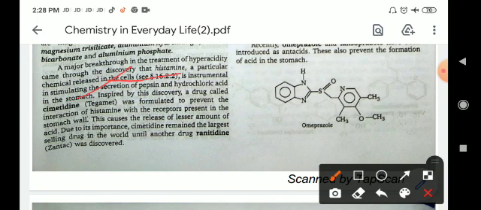Due to its importance, cimetidine remained the top selling drug in the world until another drug, ranitidine, was discovered. Ranitidine in the market comes in the form of Zantac. So these are the medicines which are used as antacids to reduce the level of acid in our stomach.